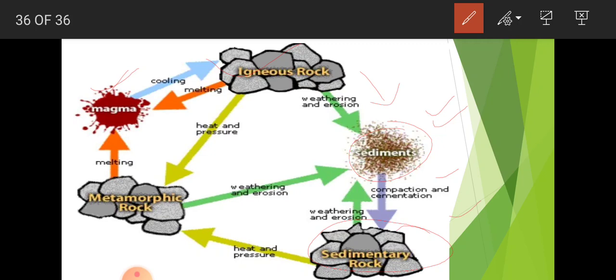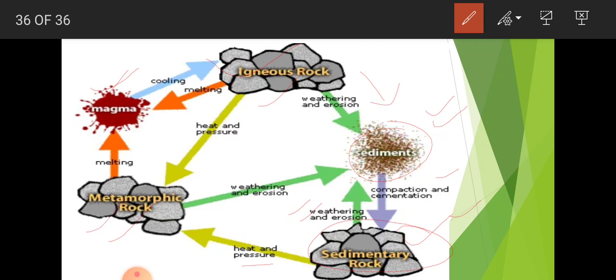What if the sedimentary rock gets eroded and weathered? It will break down into small particles, and they will form the sediments again. Again the sediments will get compacted and cemented, and they will become sedimentary rock. What happens if we put heat and pressure on sedimentary rock? They will convert into metamorphic rock. What if we put heat and pressure on igneous rock? They will also convert into metamorphic rock.